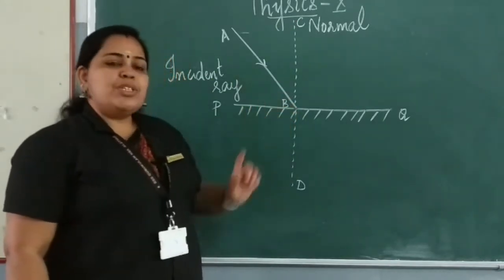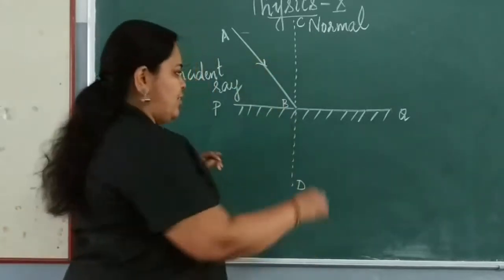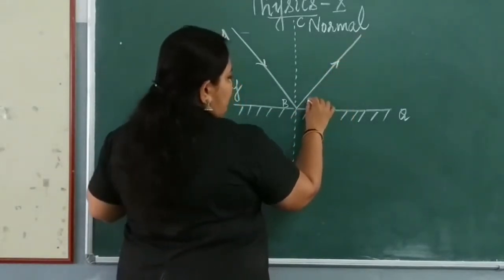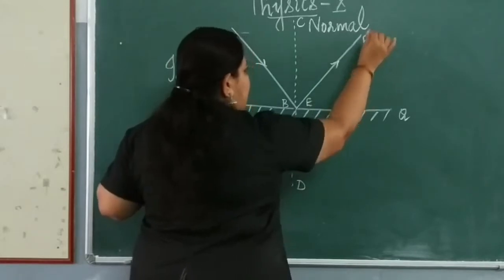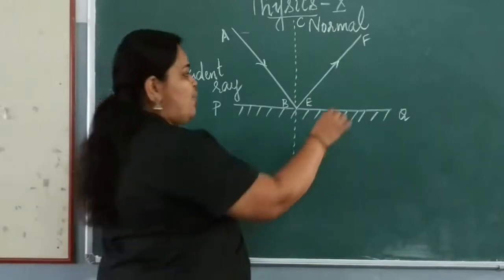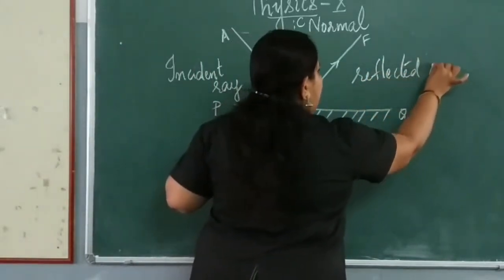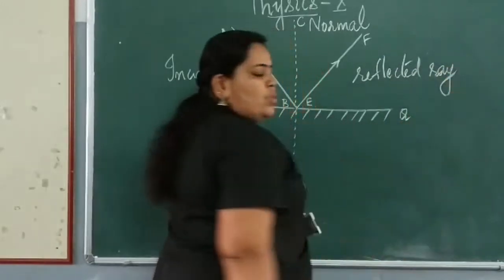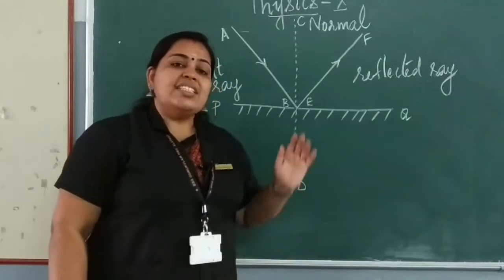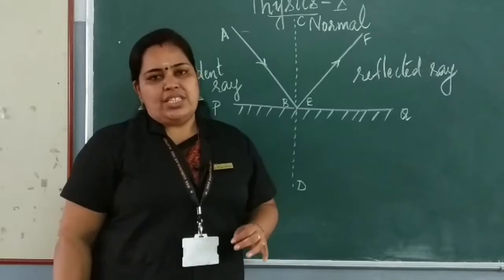Now, what will happen to this incident ray? This incident ray gets reflected back, isn't it? EF is known as reflected ray. So, what is reflected ray? The ray of light that gets reflected back is known as the reflected ray.